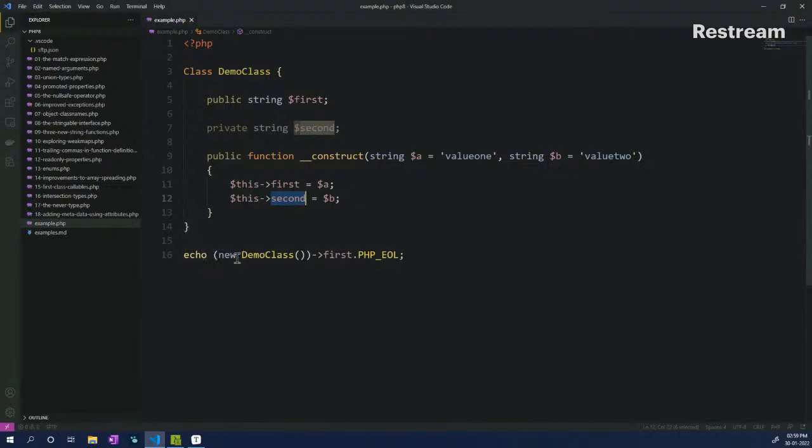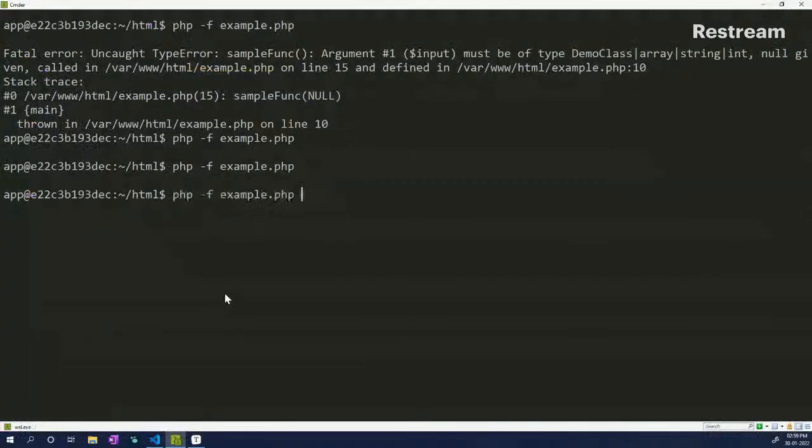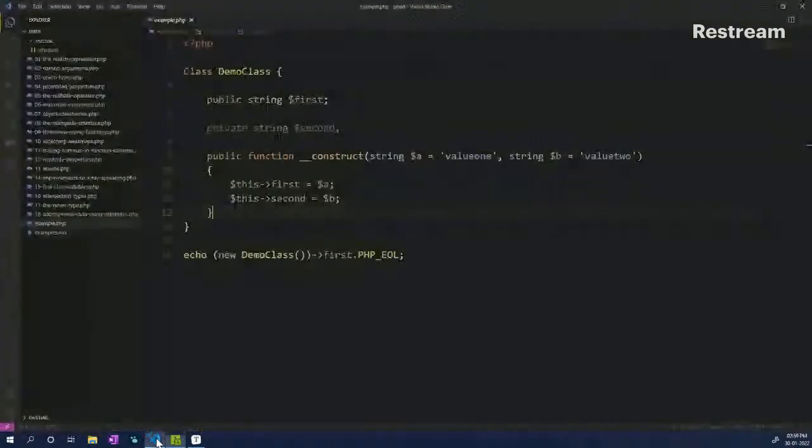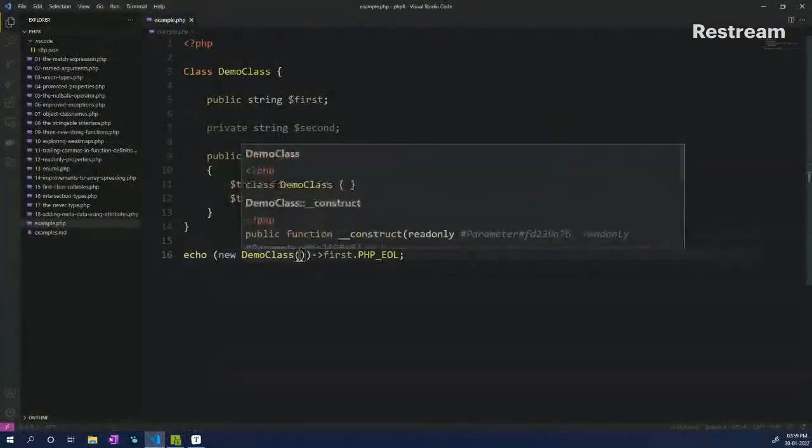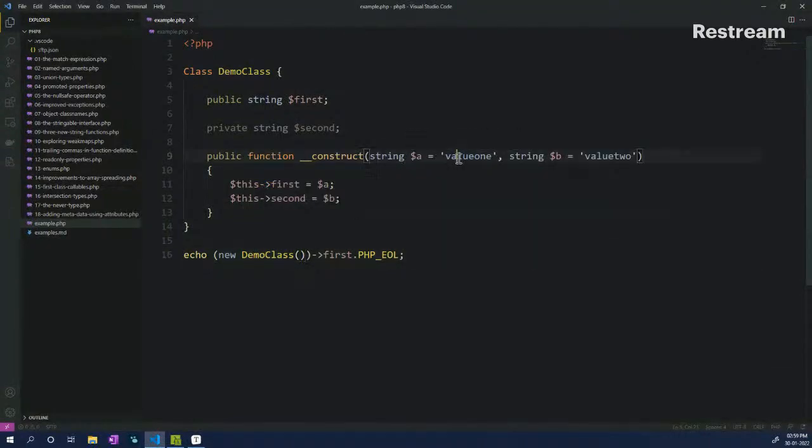And here at the very bottom, we are initializing this class, and then we are just trying to print the property first and doing a PHP end of line. So we save this and let's see what happens. If I do this, you will see that we have value 1 printed out. This is because we did not pass any values as arguments, and it takes the default values. So the first is mapped to $A, and that's why value 1 is taken.